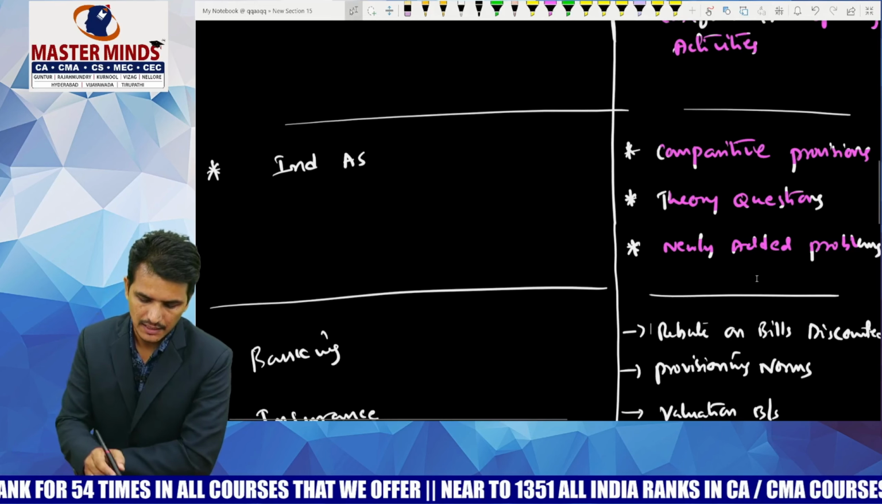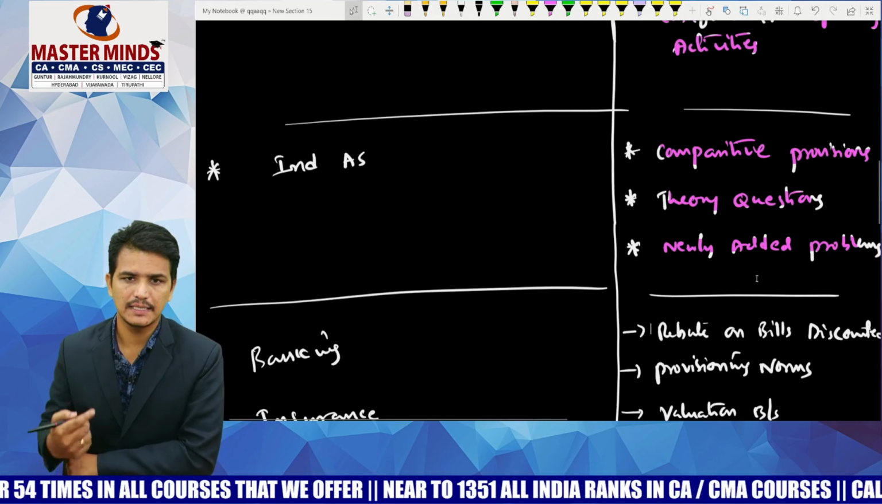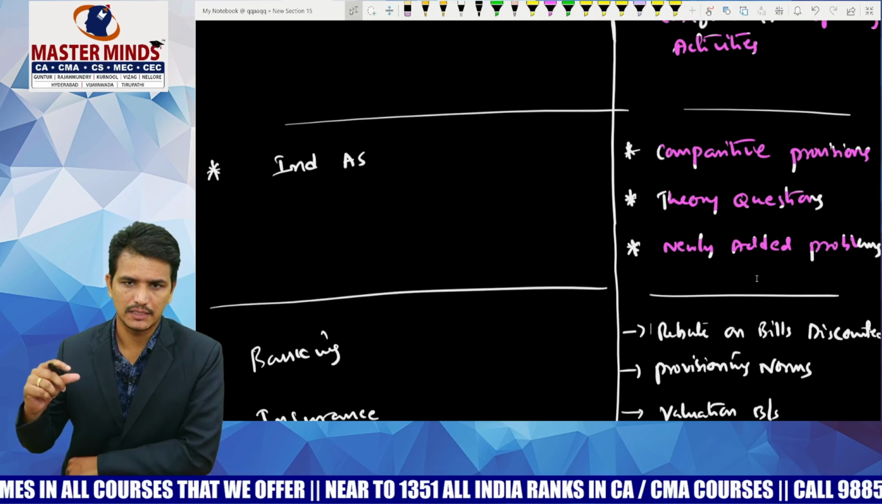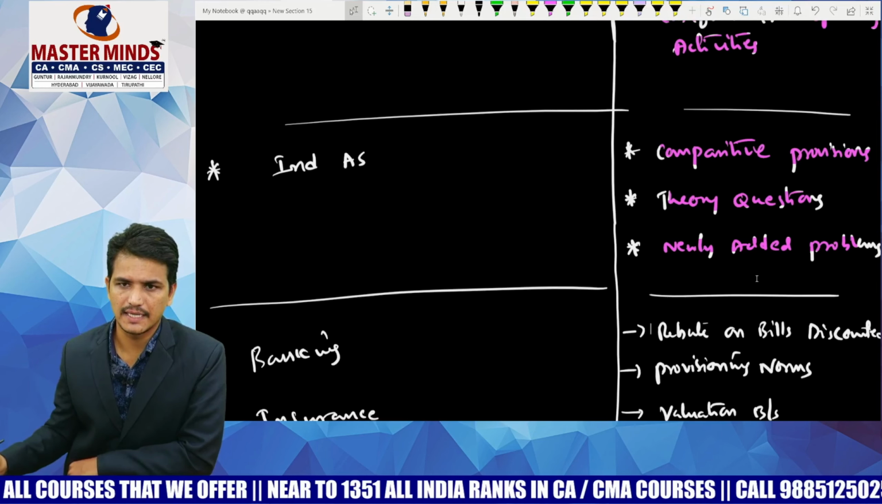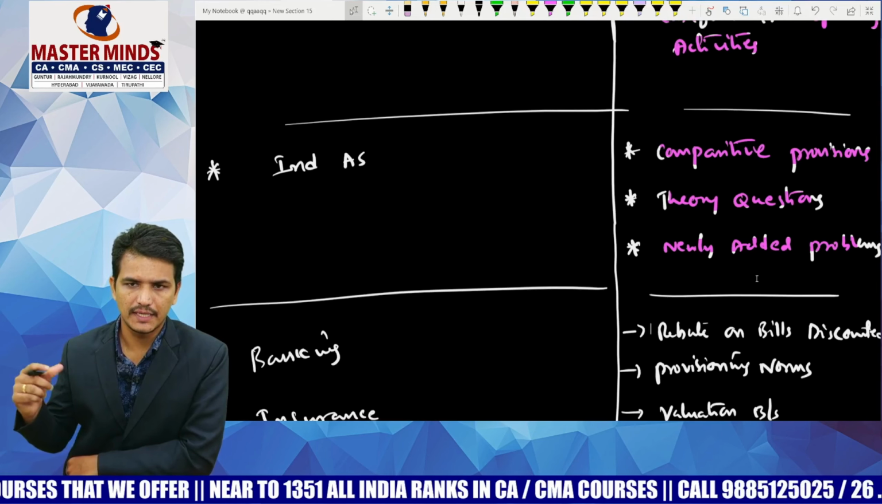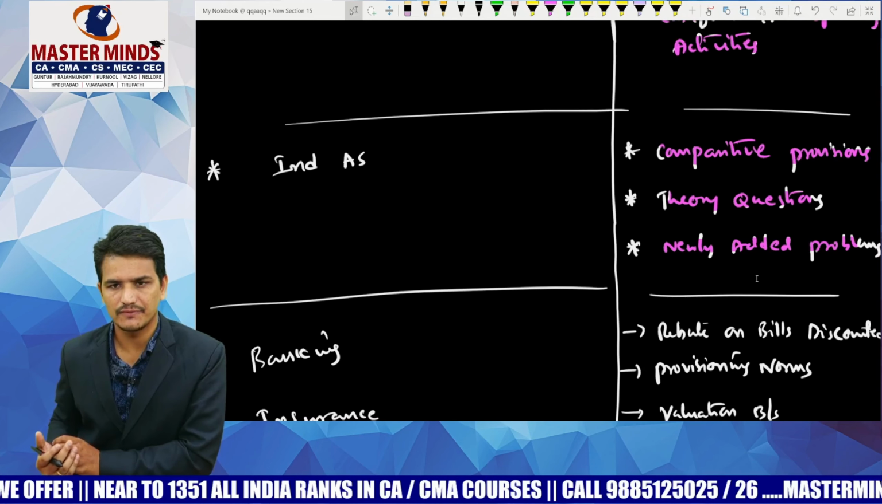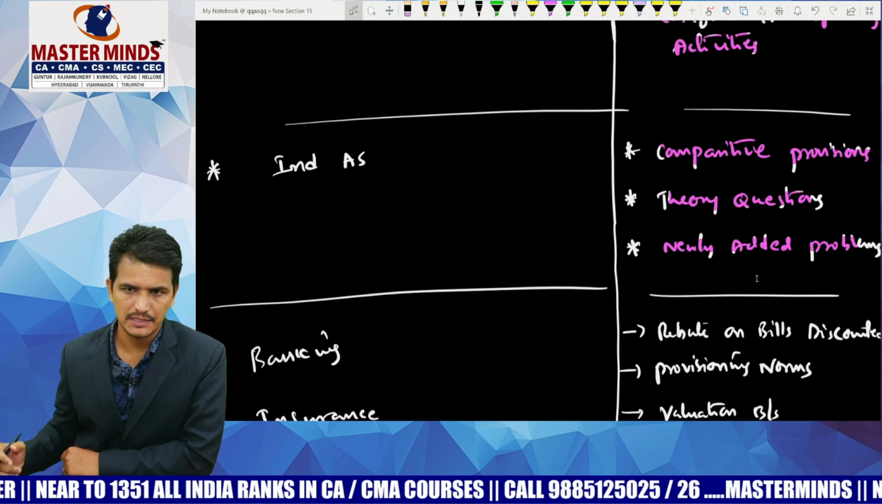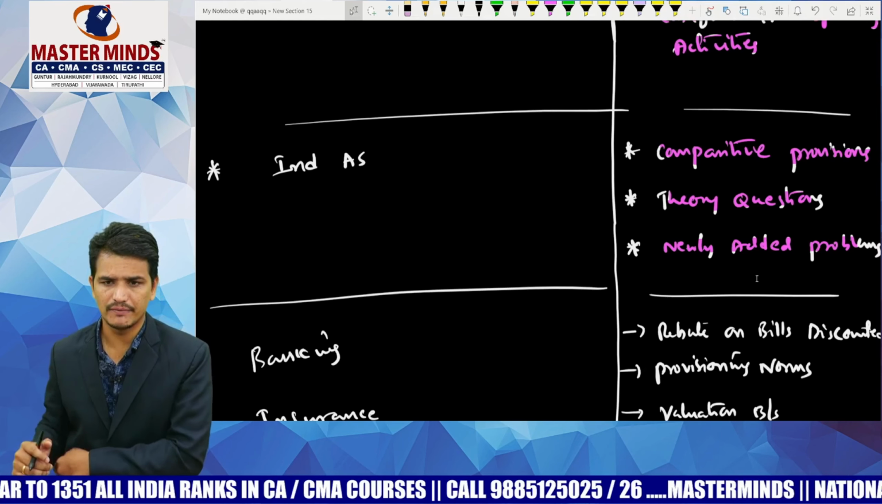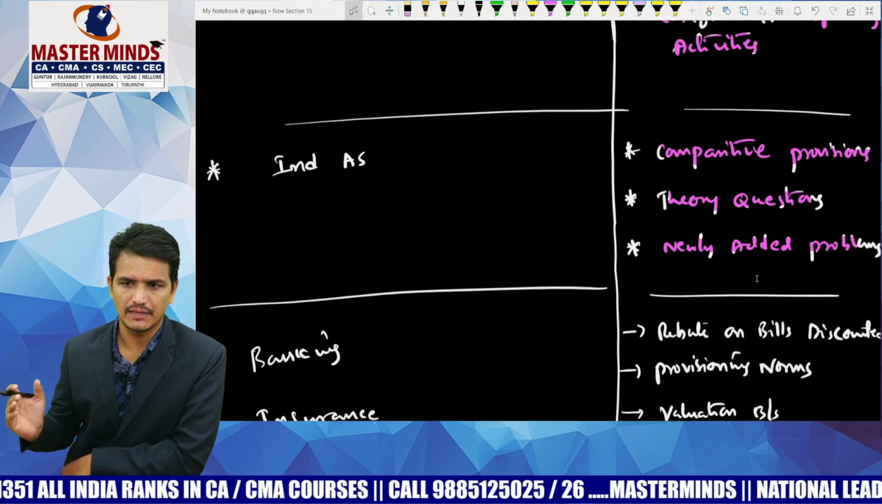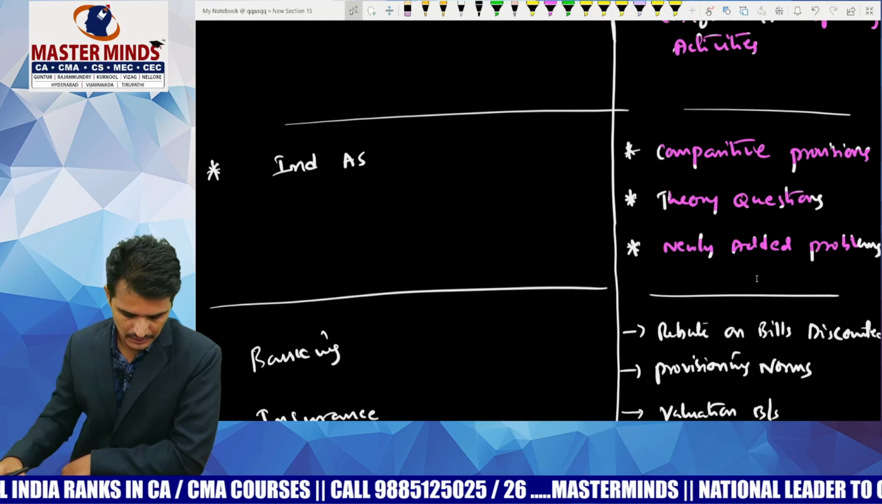Next, under Ind AS also, they are compulsorily testing a question from some frequent Ind AS, like Earnings Per Share. Those kinds of Ind AS are important from the exam point of view. So be thorough with standards like Earnings Per Share and Employee Benefits. These kinds of standards they are frequently giving in the examination.